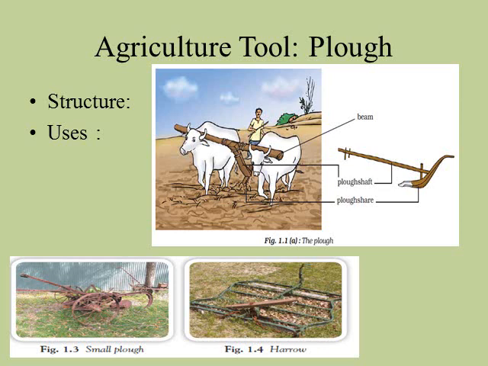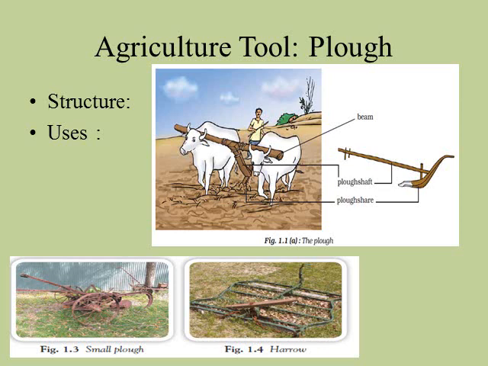As I have told you in the previous slide, for the preparation of soil, tilling is required. Okay, tilling or the plugging. So soil is tilled with the help of the agriculture tool, that is plug. So we have to study here what is plug, the structure of plug and uses.